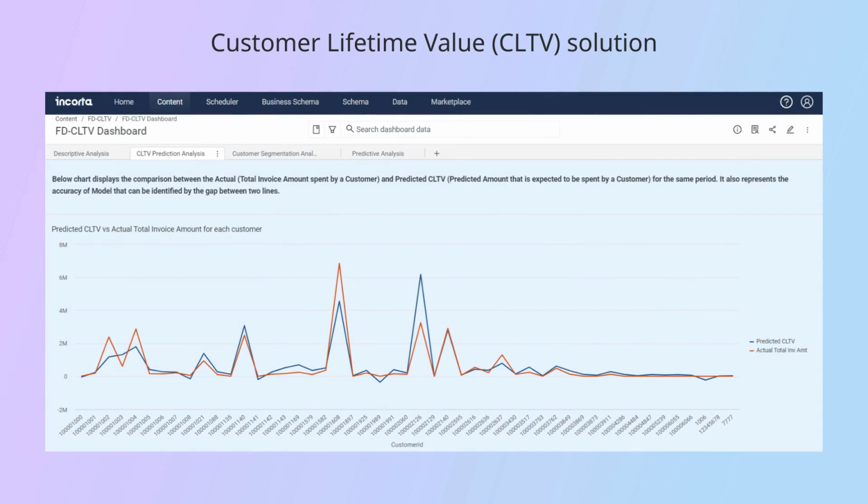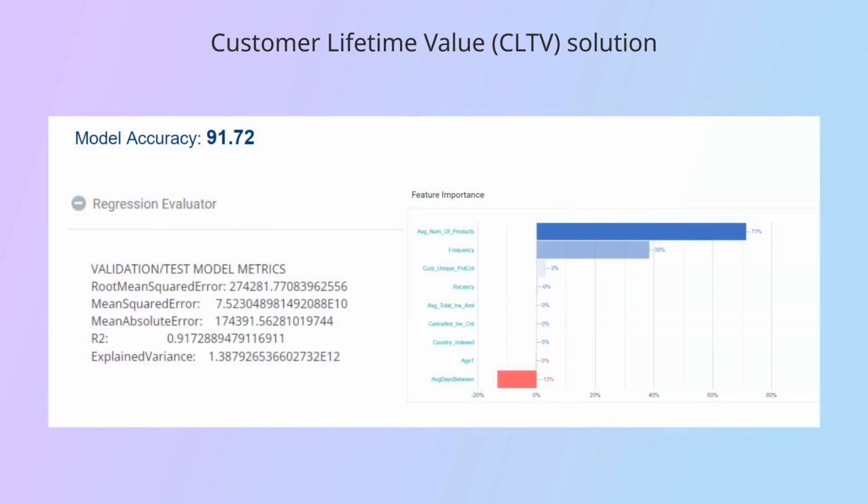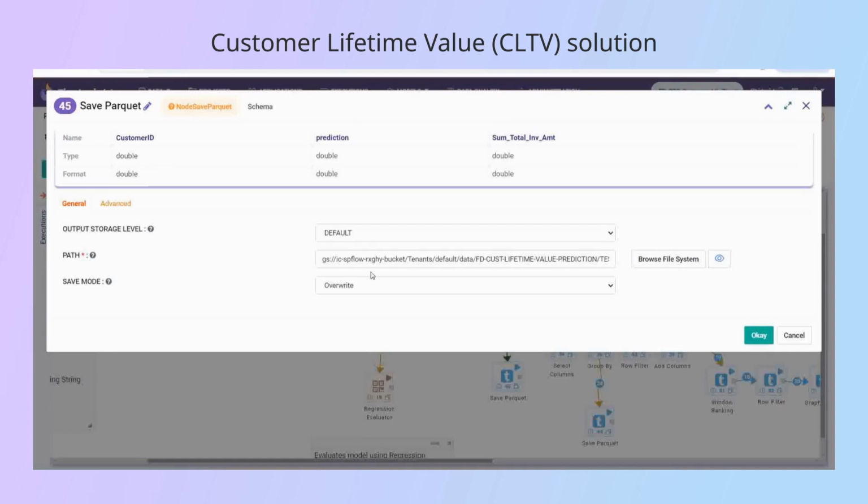CLTV value for each customer is predicted. Model evaluation metrics are also computed using the inbuilt node. CLTV prediction results are saved using the Save Parquet node. It is saved on the GCS location on Incorta.